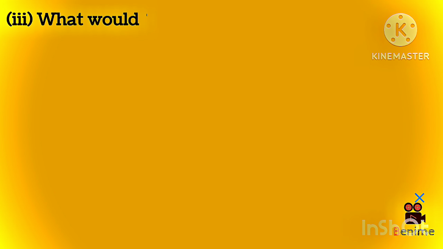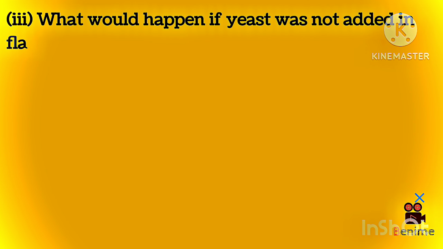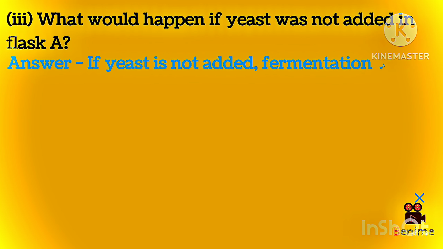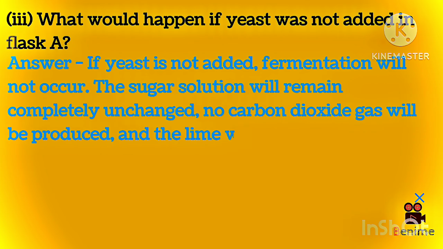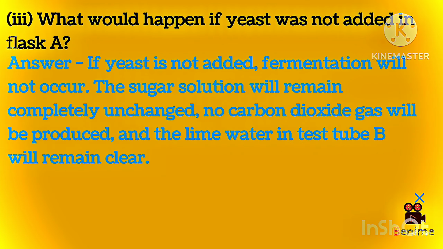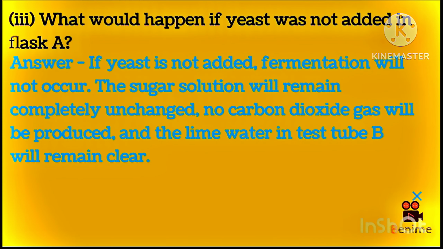3. What would happen if yeast was not added in flask A? Answer: If yeast is not added, fermentation will not occur. The sugar solution will remain completely unchanged, no carbon dioxide gas will be produced, and the lime water in test tube B will remain clear.